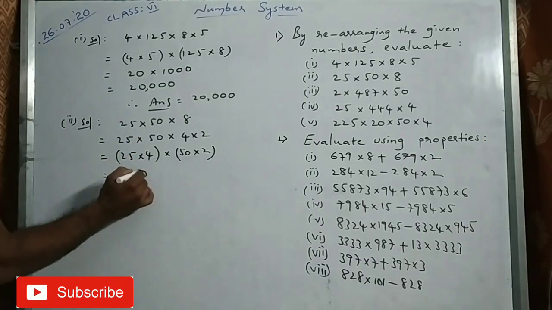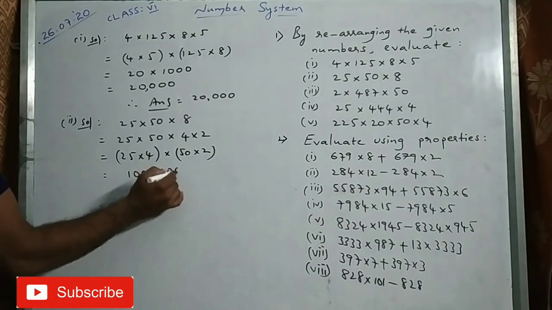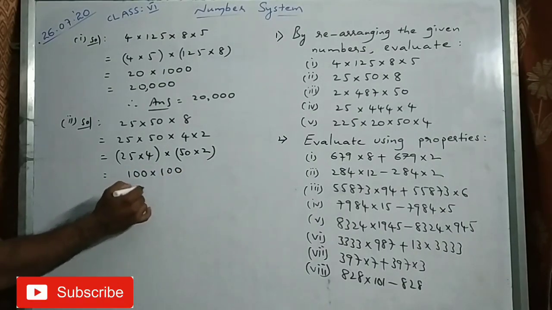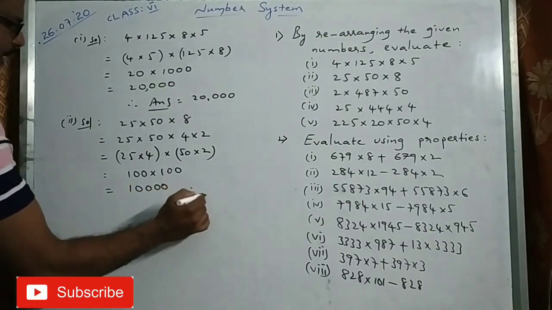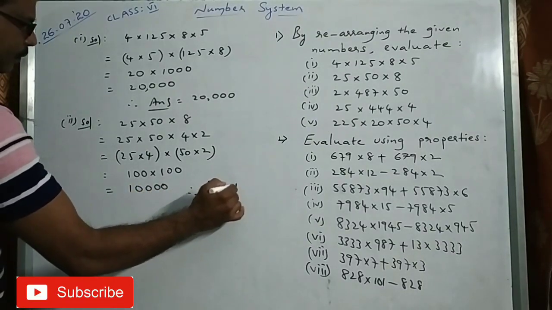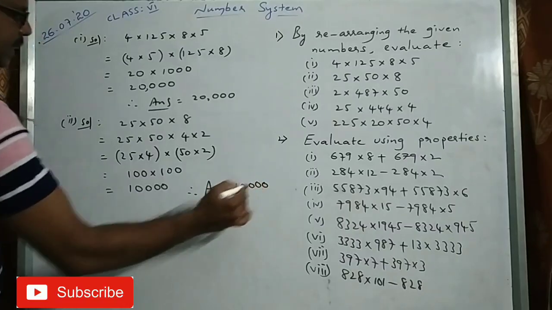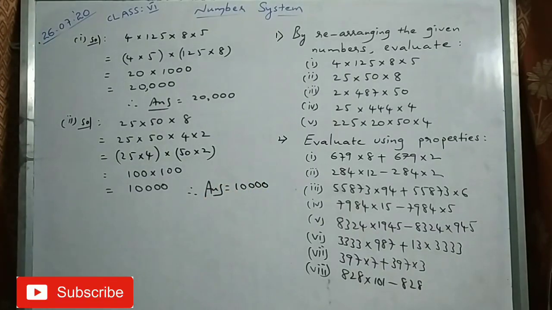25 4s are 100, 50 2s are 100. So only thing is calculation should be easy. Okay? So therefore answer is 10,000. Okay? Now look at the third one. Third one solution: